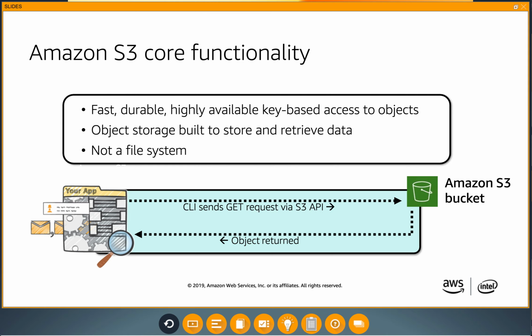So what are some functionality? Amazon S3 stores data as objects in resources called buckets. You can store as many objects as you want in a bucket and write, read, and delete objects in your bucket. Objects can be up to 5 terabytes in size, and we replicate that data in your S3 bucket at least 3 times across availability zones, giving you 11 nines of durability. We deny data access to S3 by default and provide granular access and control to data in S3.